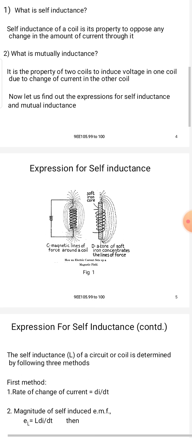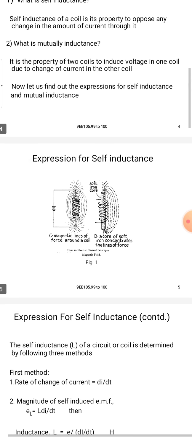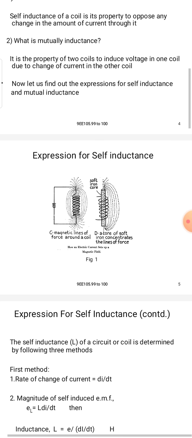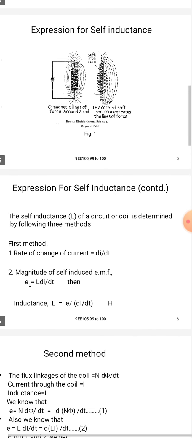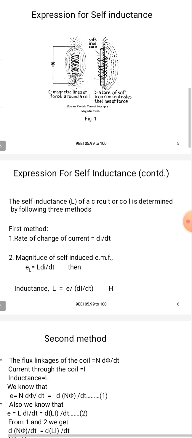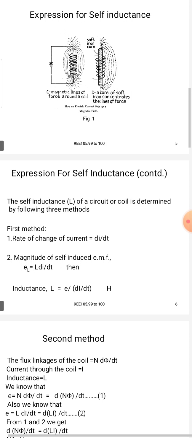Let us find the expressions for self inductance and mutual inductance. Expression for self inductance. See the image, the expression of self inductance on page number 51.